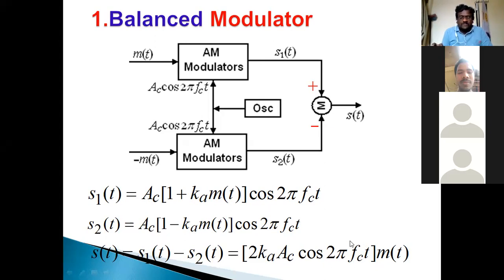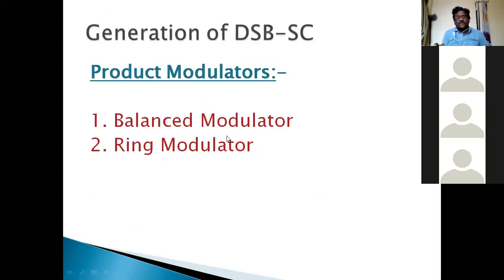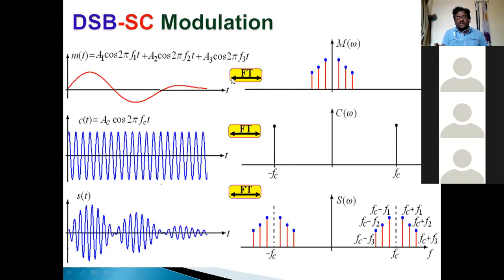Then Vc cos 2 pi fct, what is this? Message signal or carrier signal? Carrier signal, sir. Then this is the message signal, sir. Then what is the relation between this one and this one? Product, addition or subtraction? Product, sir. Then what is the output of the DSB? Product of carrier signal and message signal.